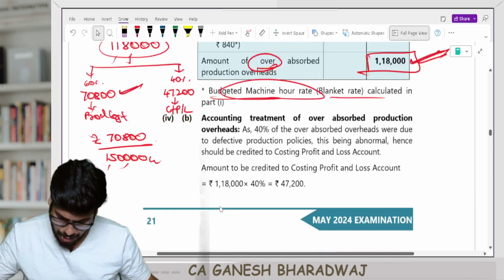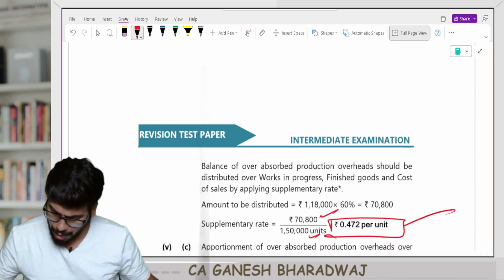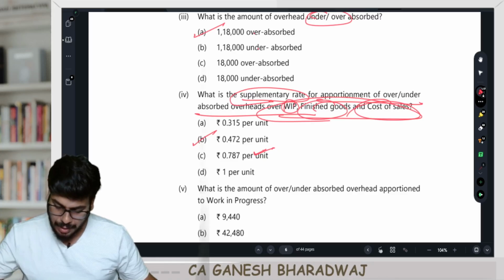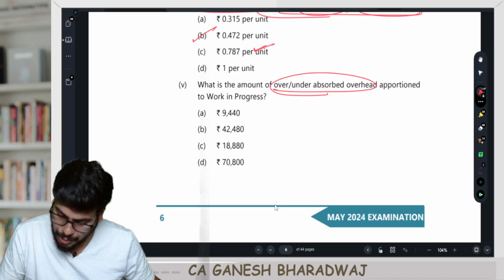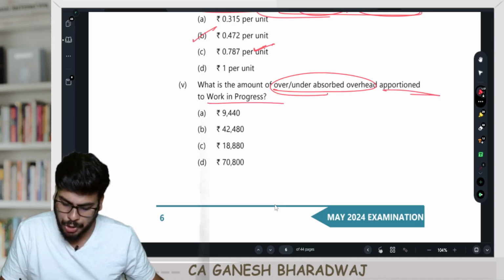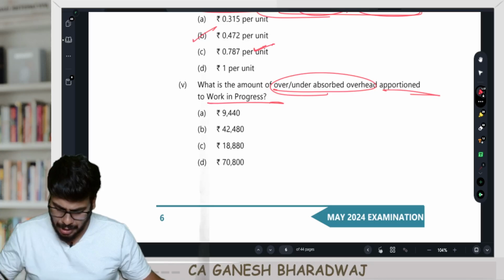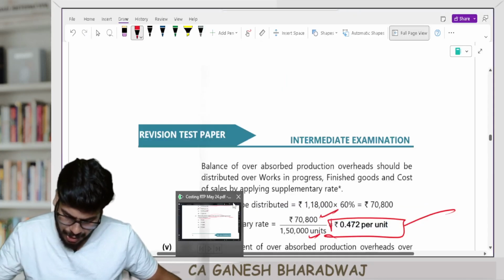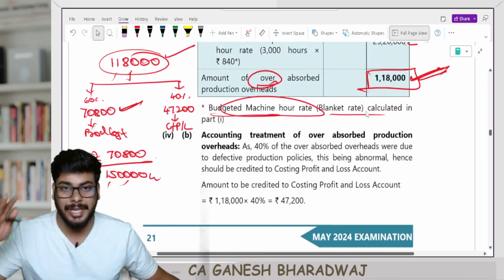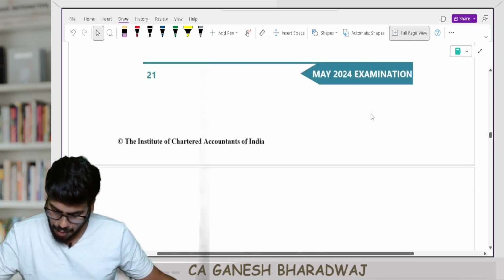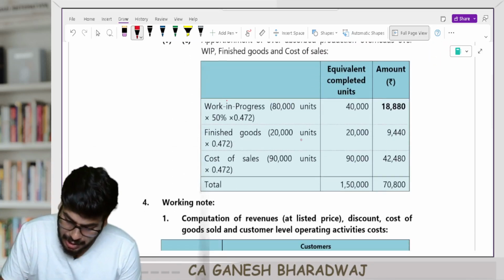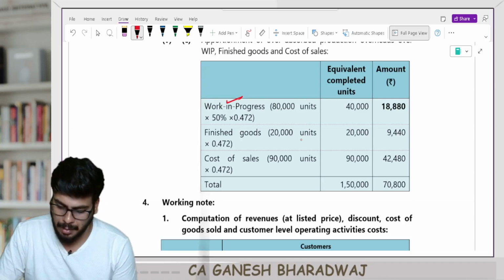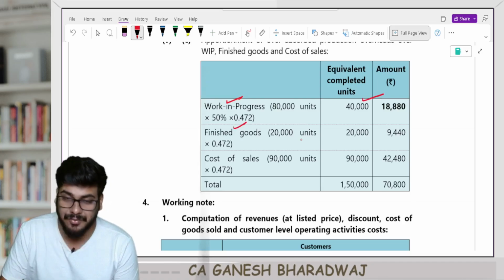So it's going to be how much? It's going to be 0.472 per unit. That's going to be my supplementary rate. And finally, what is the amount of under or over absorbed overheads apportioned to WIP? That's pretty simple. Now every unit, each of these 3 components, should be given a share of how much? 0.472 per unit. So how do you do it? Look at this. WIP units is how much? Equivalent completed units, 40,000.